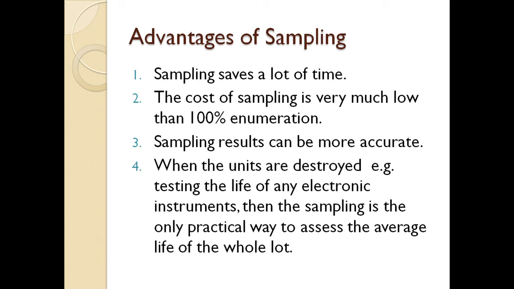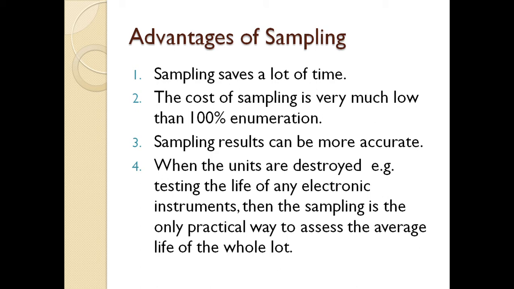And then sampling results can be more accurate. How can the sampling results be accurate? Because when you are taking information from the whole population, it is difficult and very time consuming to gather the information. But when you are just studying a sample, a small part, your results will be accurate, because you have the time to study in detail.